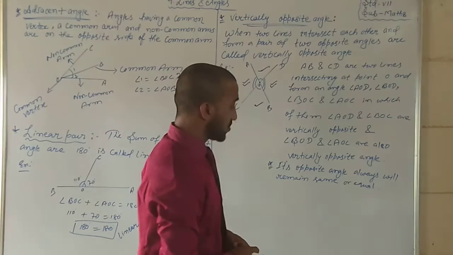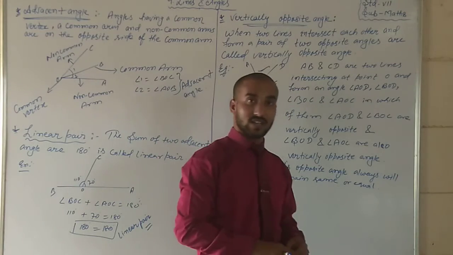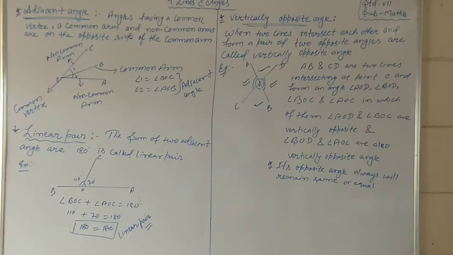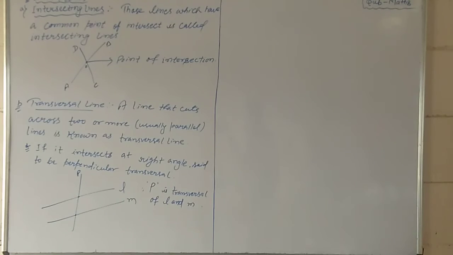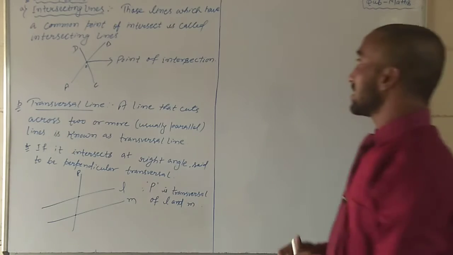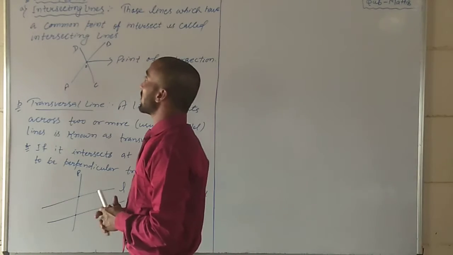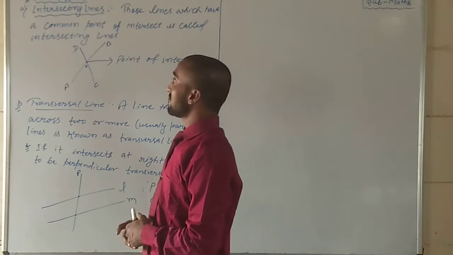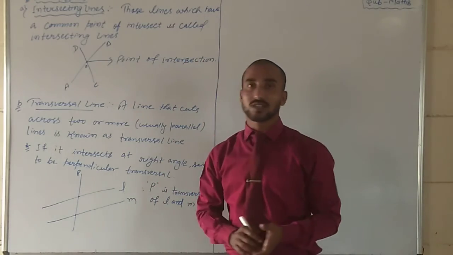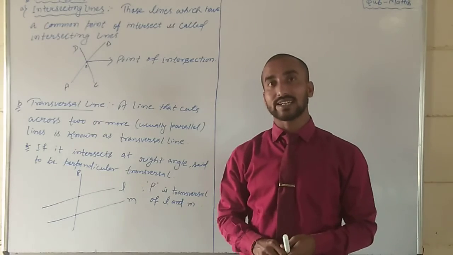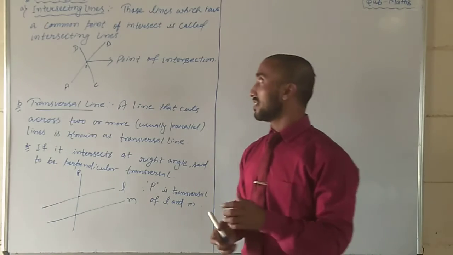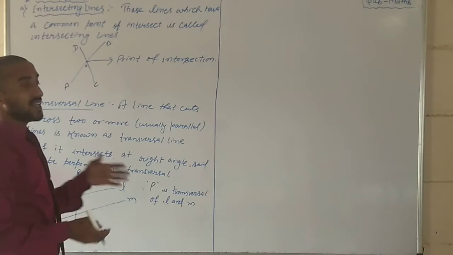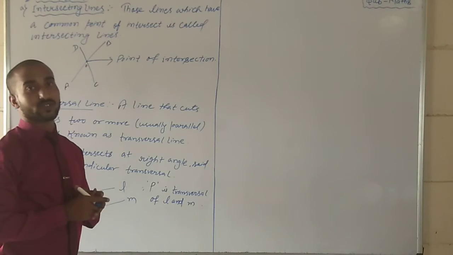Okay, students. So now we will discuss pairs of lines. So students, see, now we will know about pairs of lines. Number first, intersecting lines. Students, what are intersecting lines? Intersect, this word defines lines which are crossing each other.